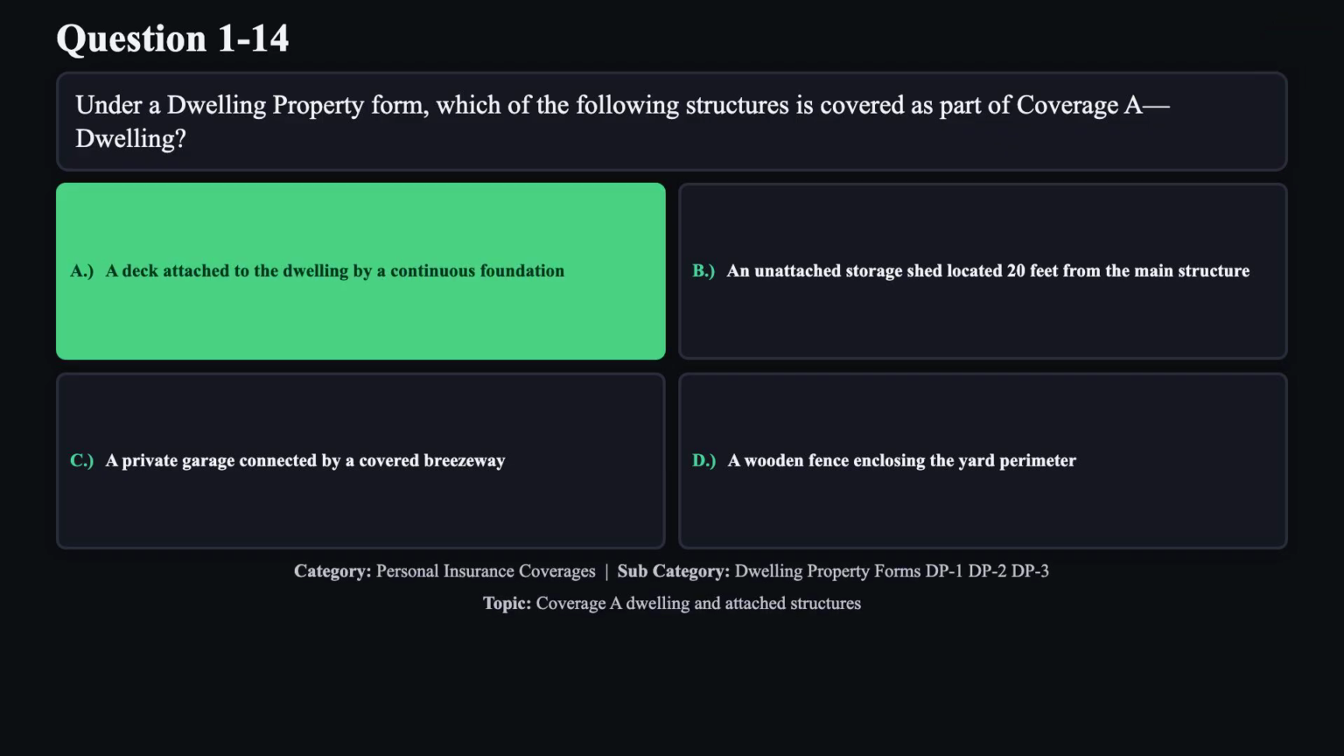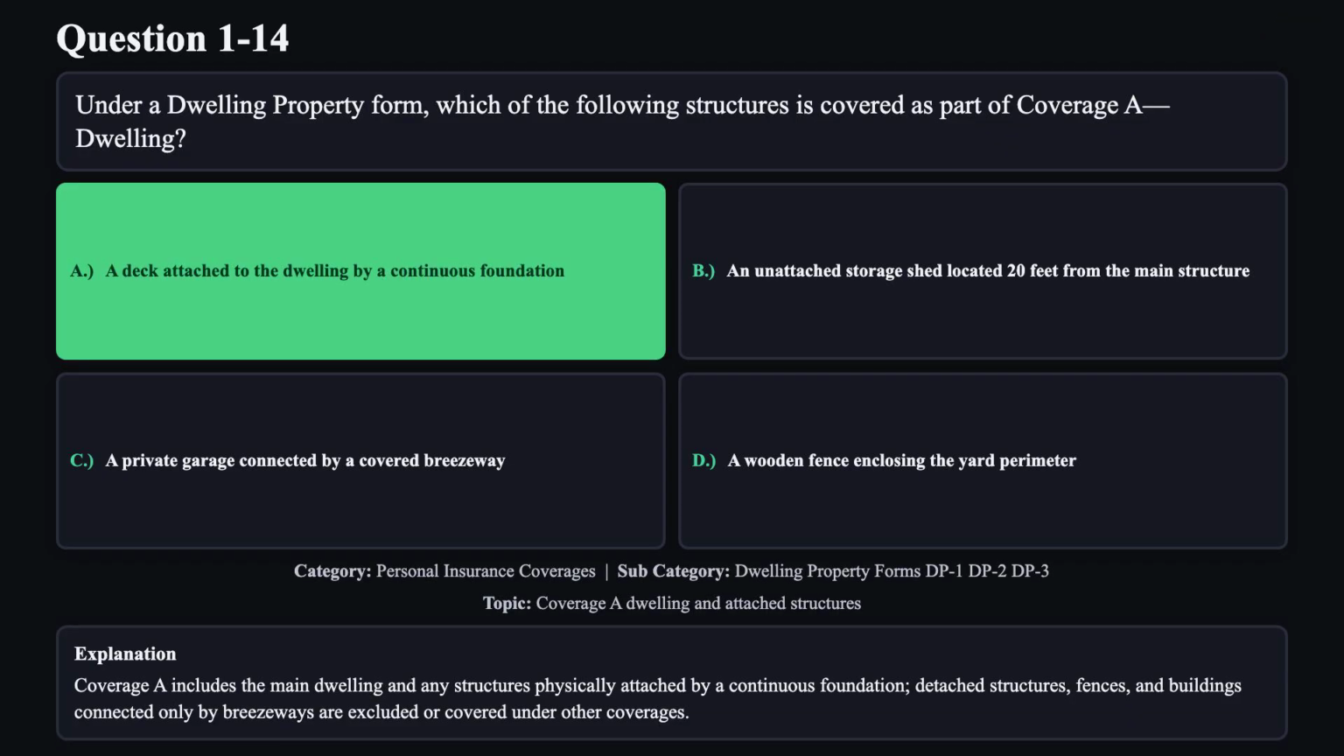The correct answer is A. Coverage A includes the main dwelling and any structures physically attached by a continuous foundation. Detached structures, fences, and buildings connected only by breezeways are excluded or covered under other coverages.